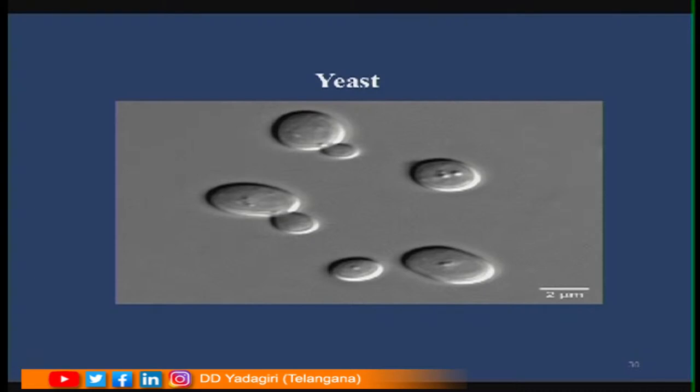After this bulge grows into the size of a bud, one of the divided nuclei enters into the bud. When the nucleus has entered into the bud, slowly the bud gets detached from the parent. Now the daughter yeast which is produced develops and leads an independent life. So this process is called budding.